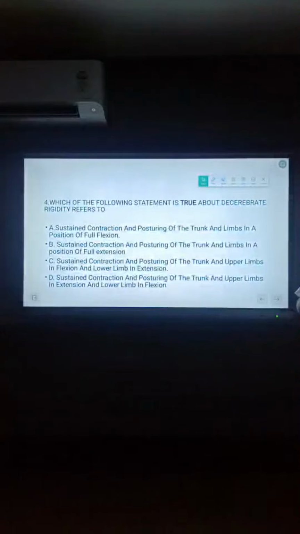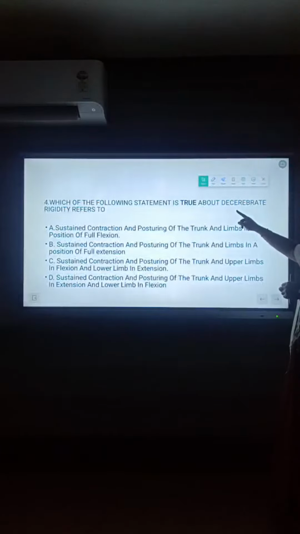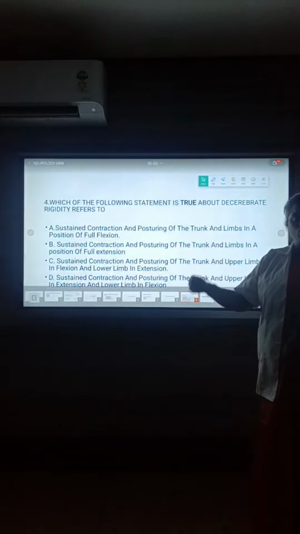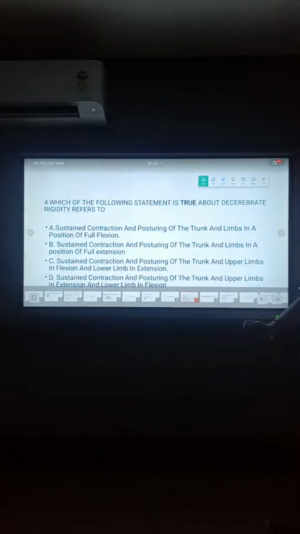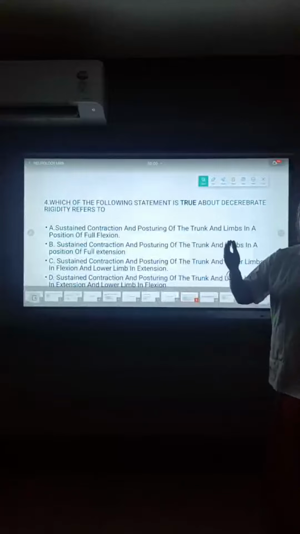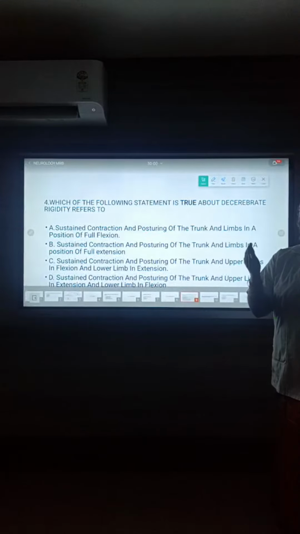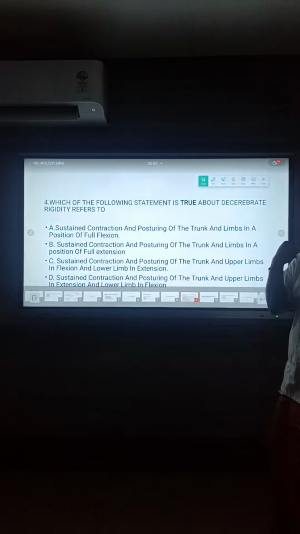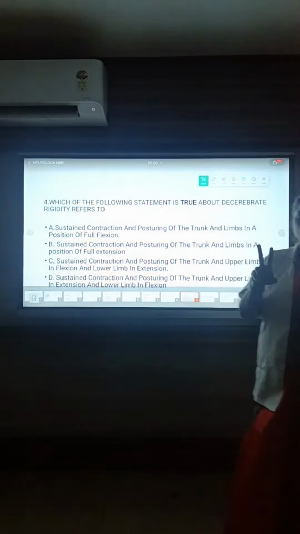After a central nervous system lesion due to traumatic brain injury or stroke, whether it may be a vascular pathology, the patient assumes two postures. One is decerebrate, where both upper and lower limbs are in extension. Another term is decorticate, where the upper limb looks like a flexion posture and the lower limb is in extension.